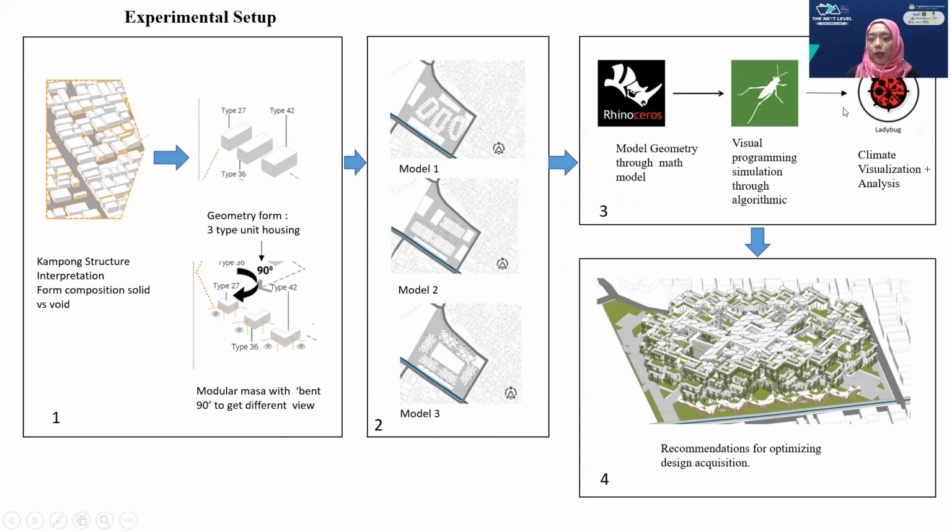And we do simulation with the model geometry through the math model, Rhinoceros, and then visual programming simulation through algorithmic Grasshopper, and lastly climate visualization and analysis through Ladybug. And the final recommendation for optimizing design acquisition.